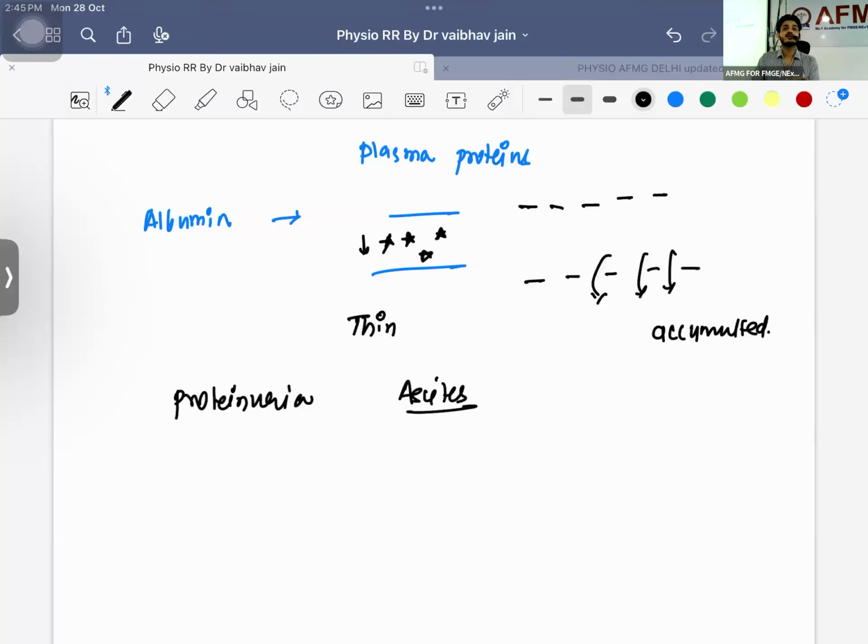If I talk in terms of terminology, what is this albumin going to do? This albumin is going to maintain your blood colloidal oncotic pressure. It is going to maintain BCOP. Simple understanding, sir, it is going to make the blood thick. You understand this? Okay.